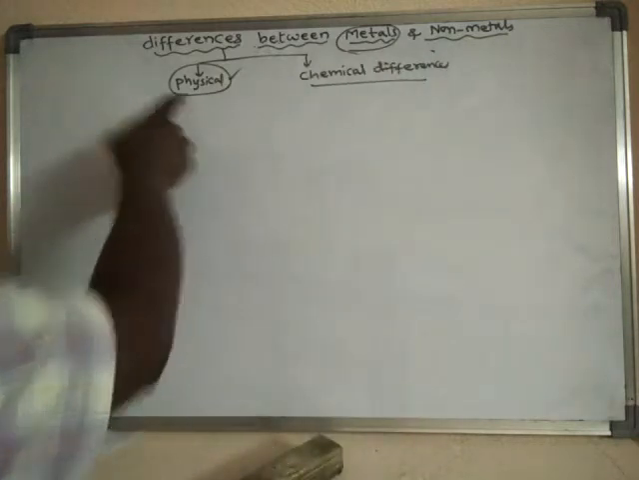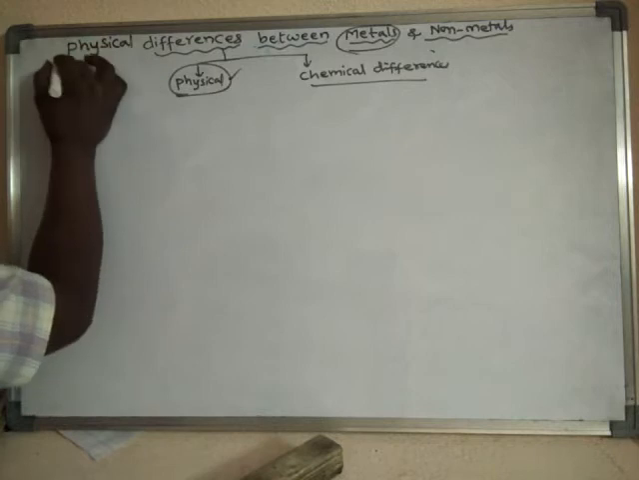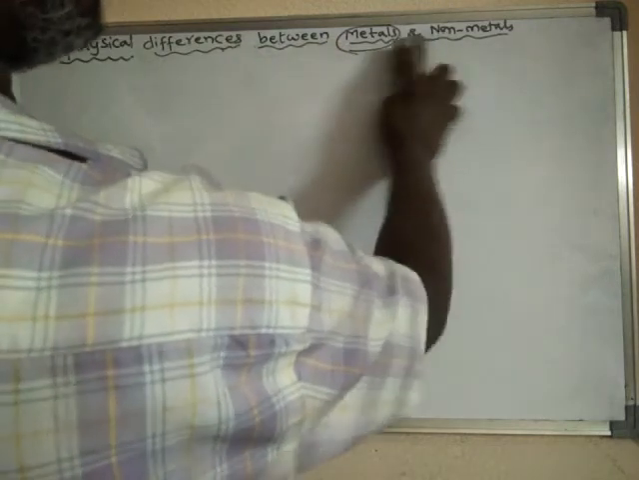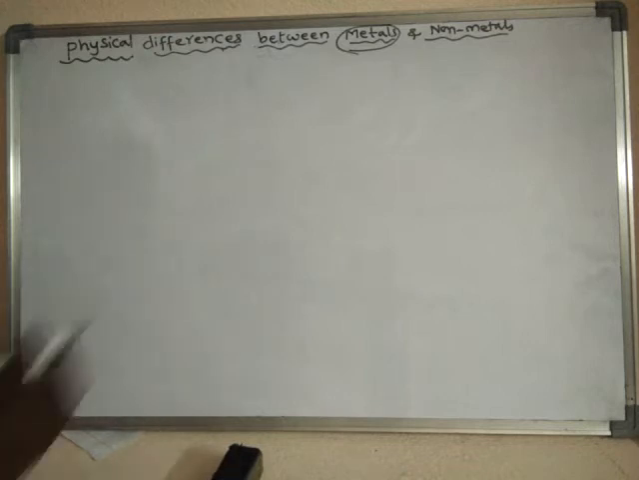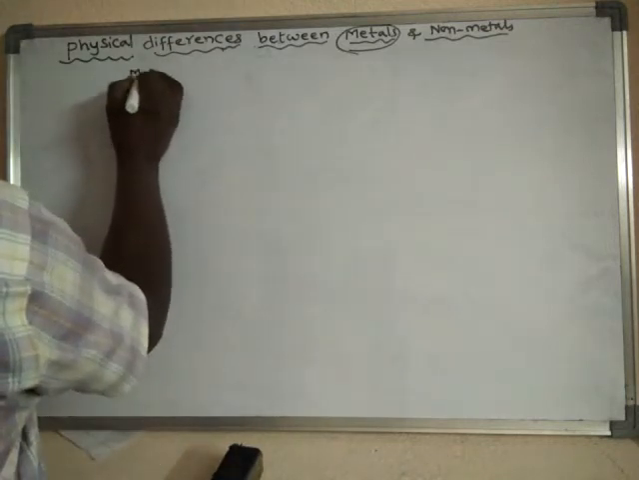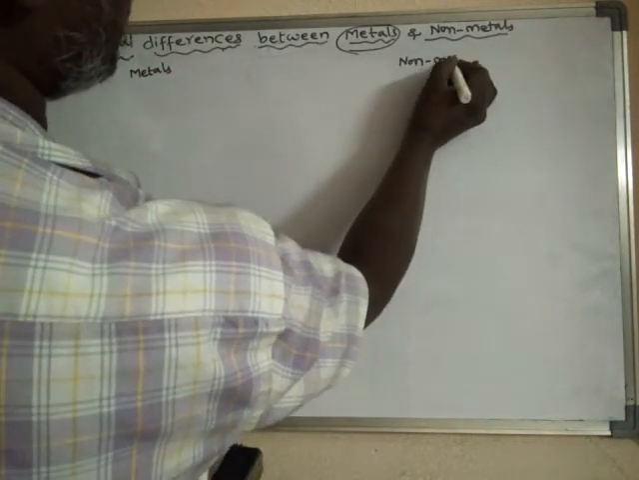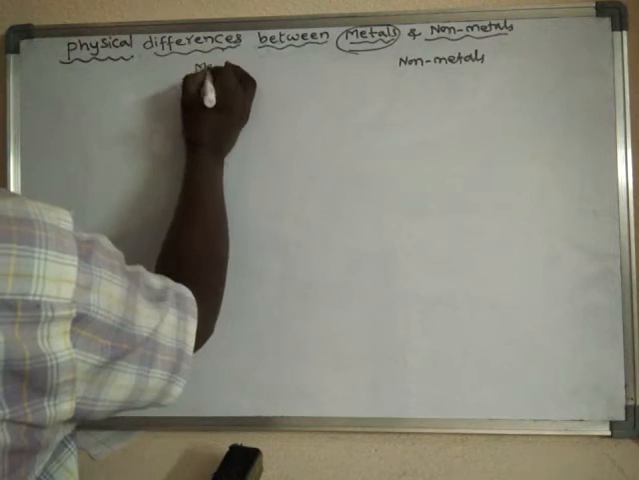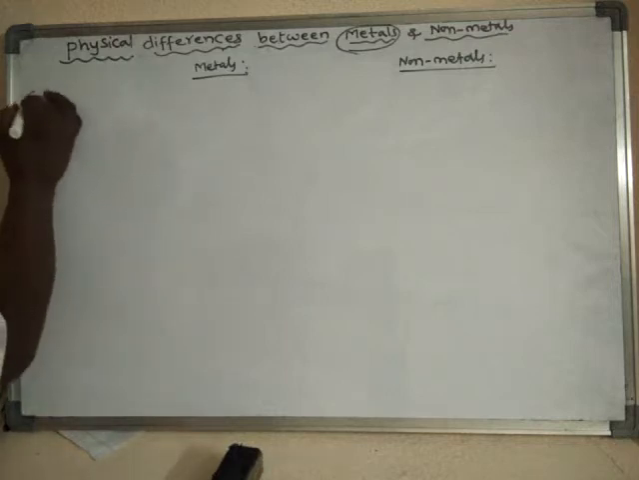So first of all, we will start with the physical differences. Physical differences between metals and non-metals. So the first point is the physical state.